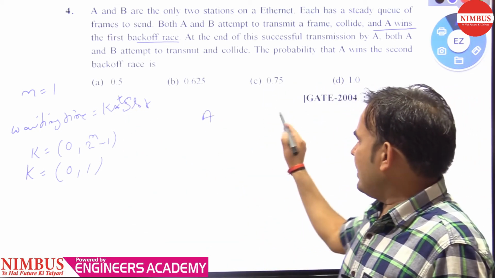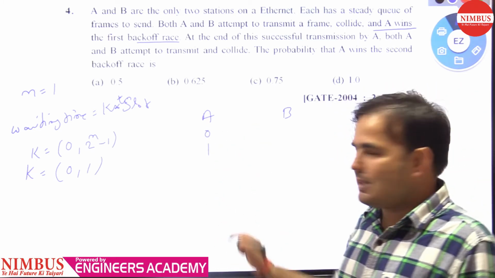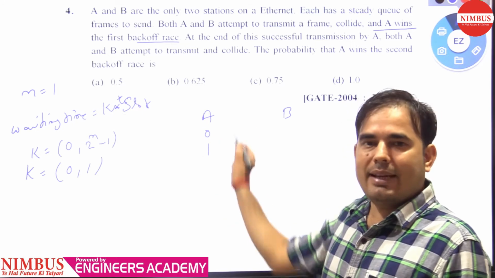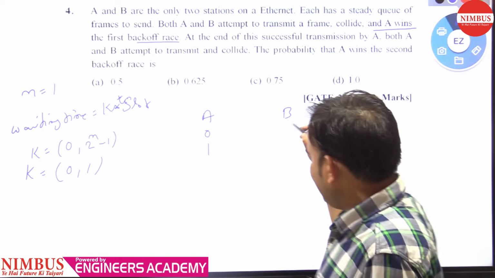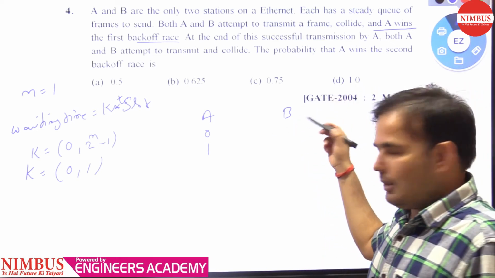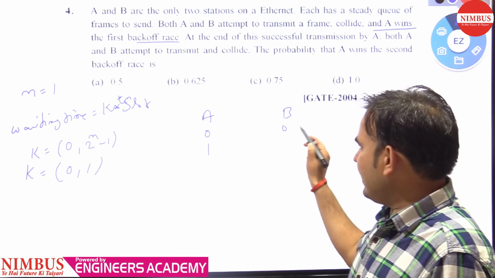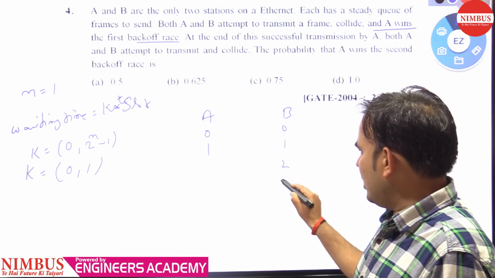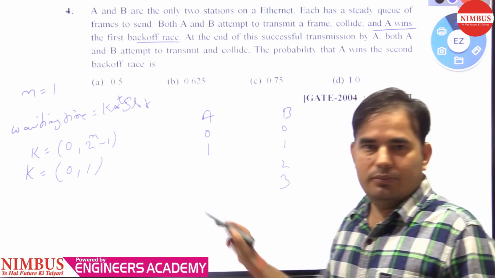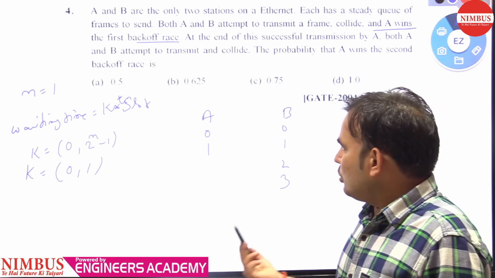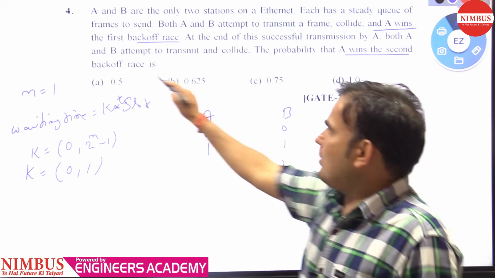Here is A and here is B. A wins the first back-off race, so it will send its next packet, but B loses its first race, so it will send its first packet in the second race. That's why the K values are 0, 1, 2, 3 for B. So again, A wins the second back-off race.